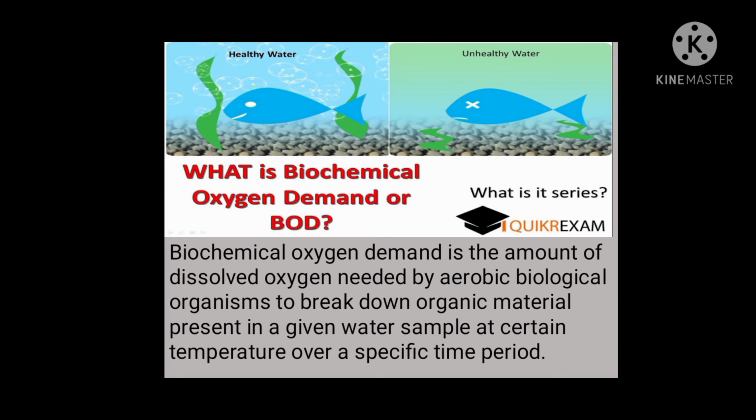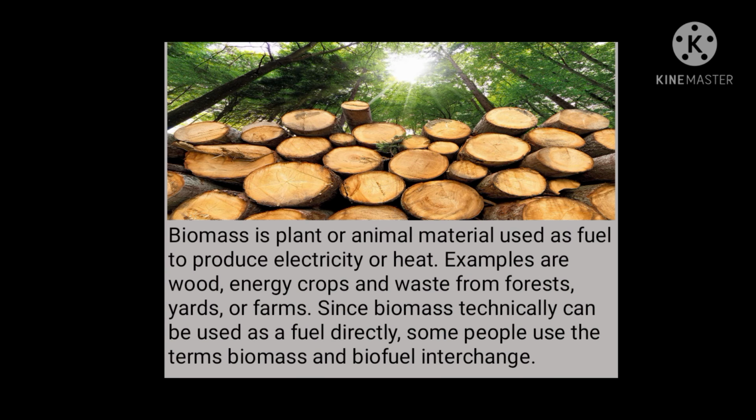Biochemical oxygen demand is the amount of dissolved oxygen needed by aerobic biological organisms to break down organic material present in a given water sample at a certain temperature over a specific time period. Biomass is plant or animal material used as fuel to produce electricity or heat. Examples are wood, energy crops, and waste from forests, yards, or farms. Since biomass technically can be used as a fuel directly, some people use the terms biomass and biofuel interchangeably.